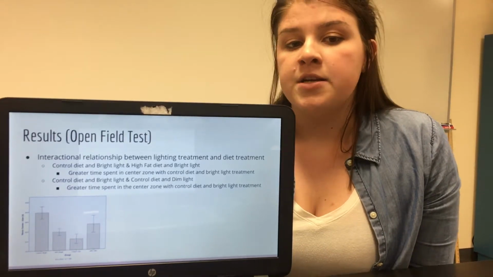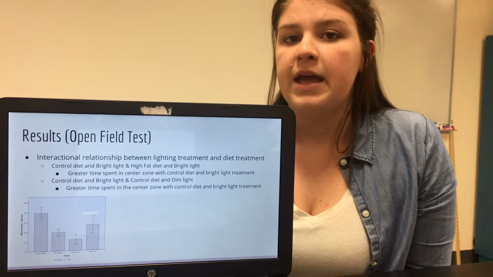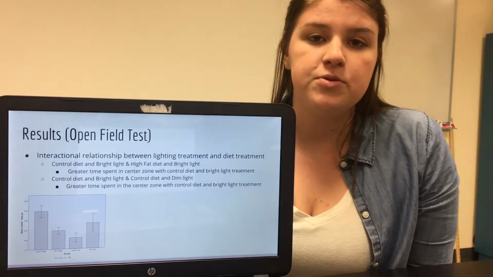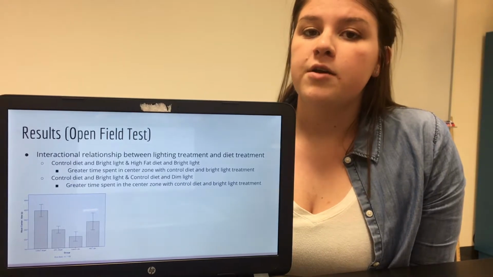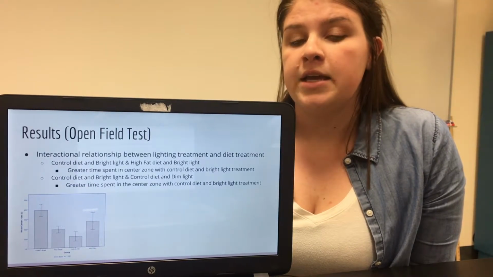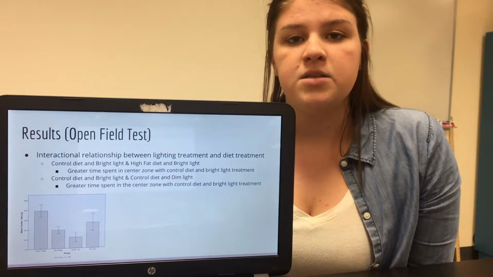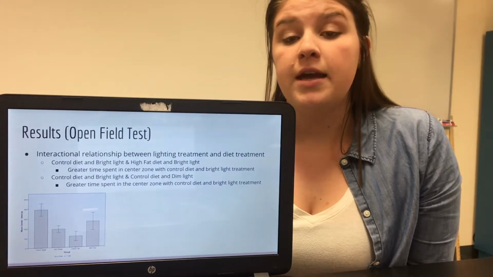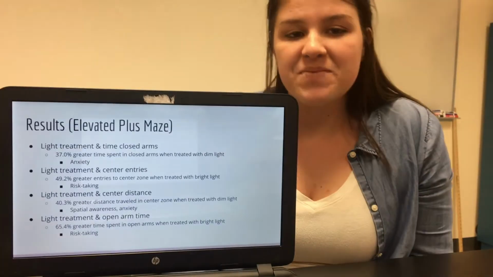So from this we can understand that the controlled diet and bright light group were less anxious due to spending more time in the center zone than the perimeter. The perimeter area can be understood as anxious behavior from the Nile grass rats due to wanting to be near the edge, and that's understood as the comfort zone.